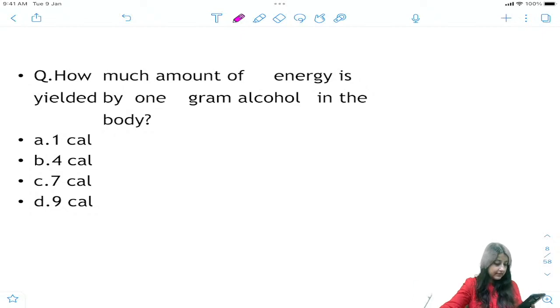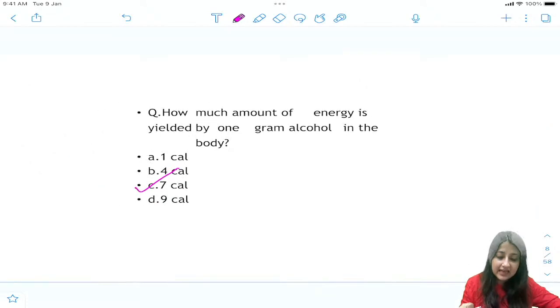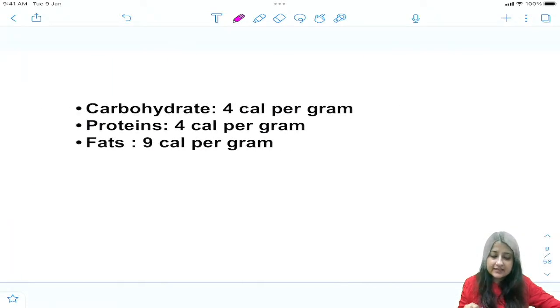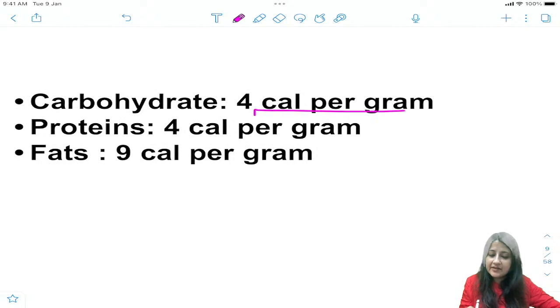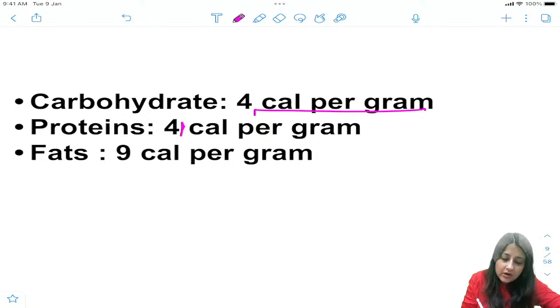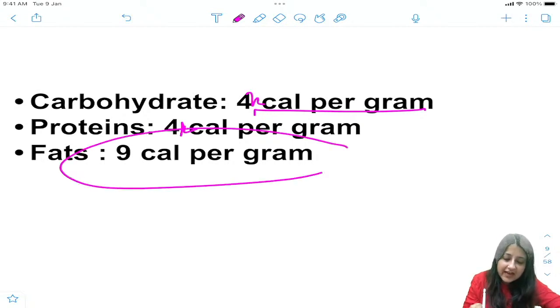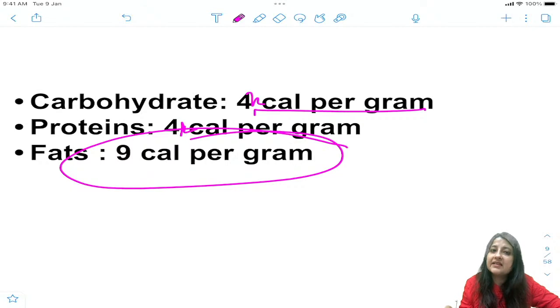What are you writing? Not B, guys. 1 gram alcohol is 7 calories. Okay, 1 gram alcohol, 7 calories. So look at this slide. Carbohydrates 4 kilocalories per gram. Proteins also 4. Okay, all right. And when you talk about fats, it is 9 kilocalories per gram.